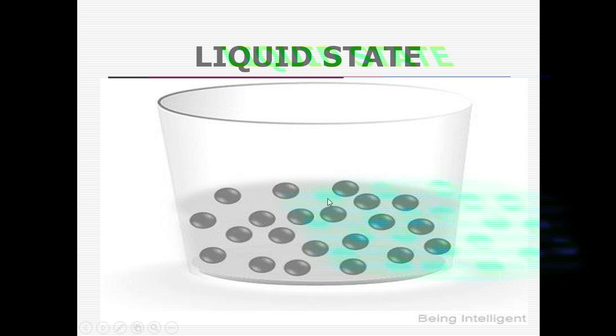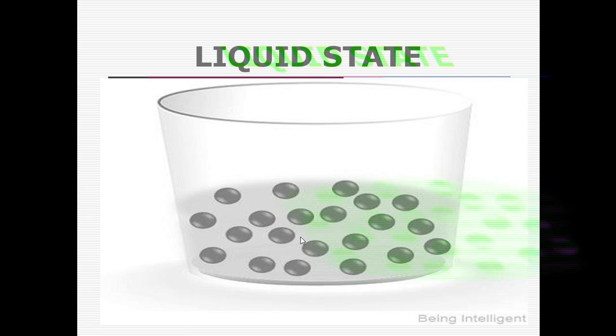A little bit they are away from each other, and the force between them is not so strong as compared to solid. Here, liquids can move randomly, and they do not have definite shape and volume, but they can take the shape of the container in which you are pouring. Understood about liquid state, students?